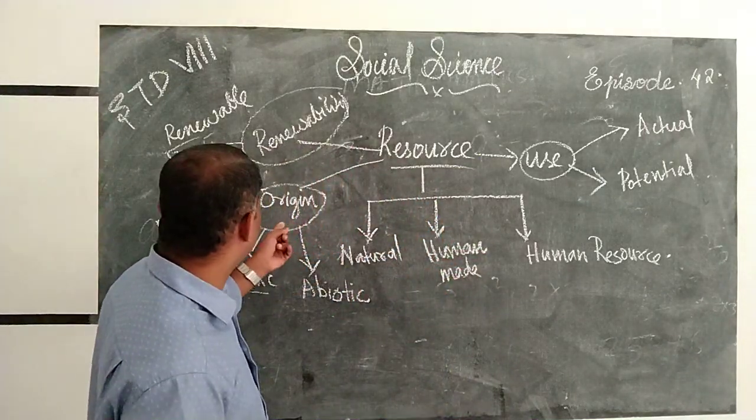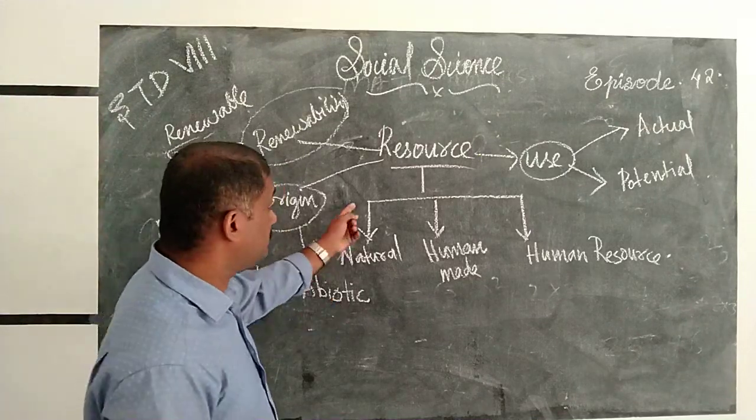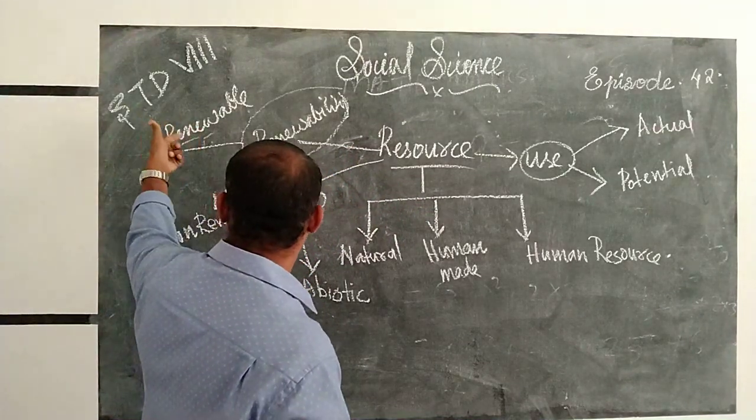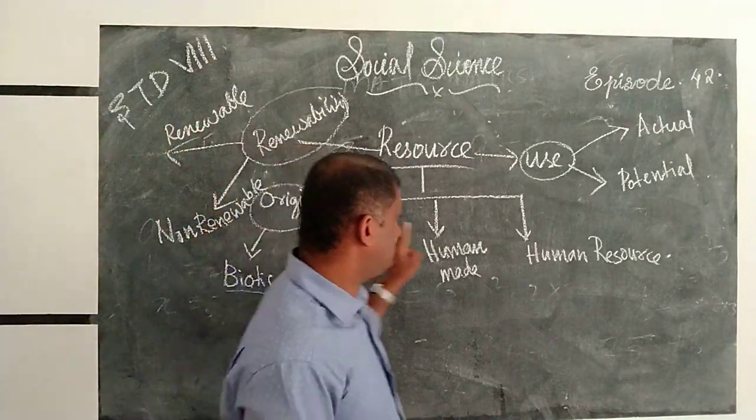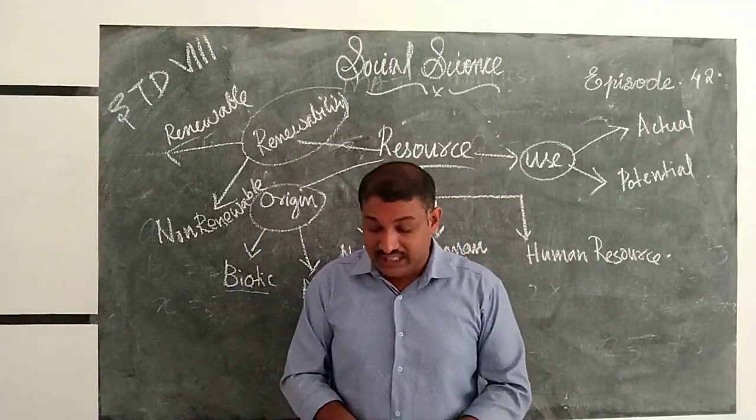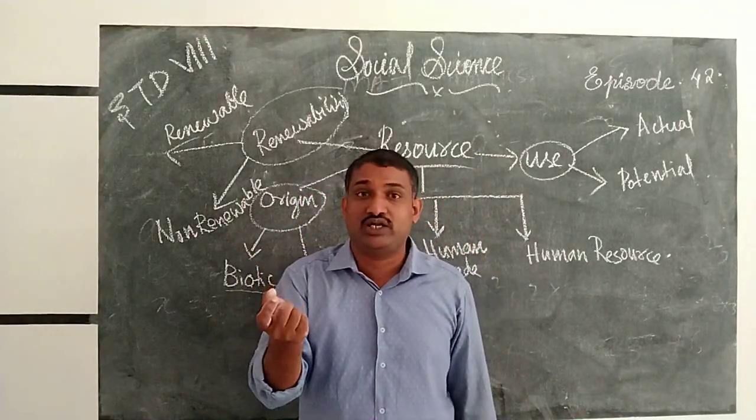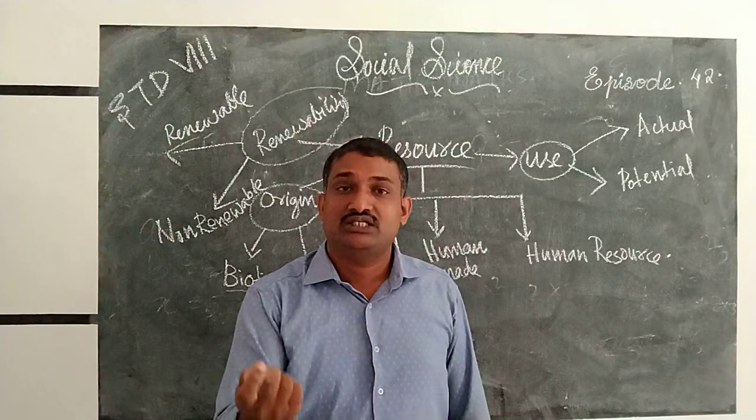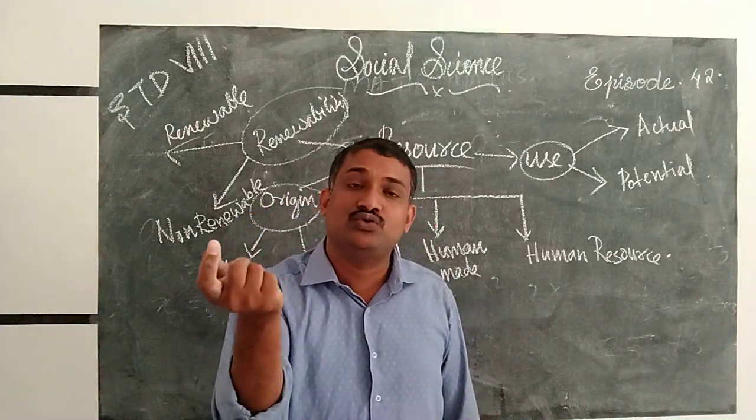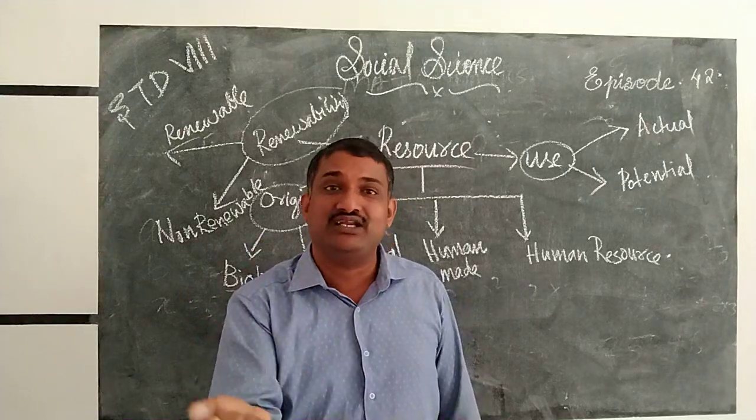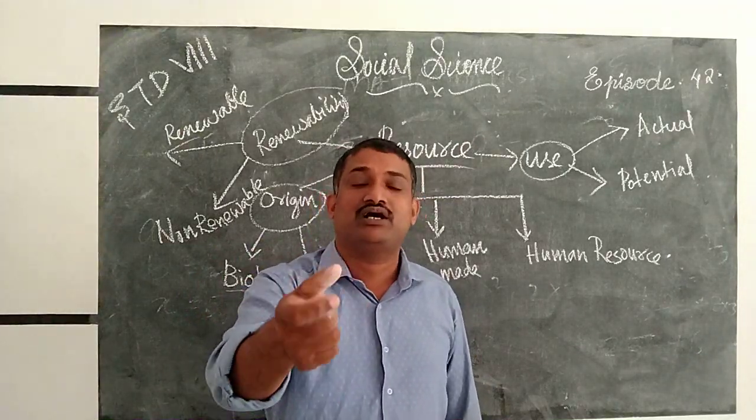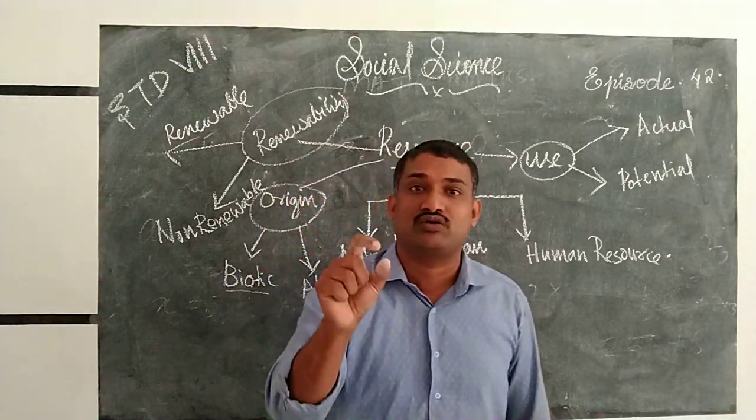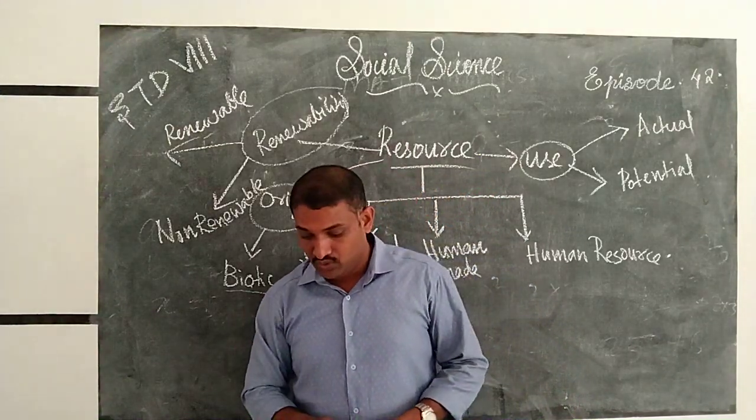On the basis of origin, biotic and abiotic; on the basis of use, actual and potential resources; on the basis of renewability, renewable and non-renewable resources. I hope that you understood this much. Next, we want to know that a resource has some values. What is value? Value means worth. You are a resource. If you utilize your capability, your skill, your knowledge, you become a human resource. Then you have value or worth.